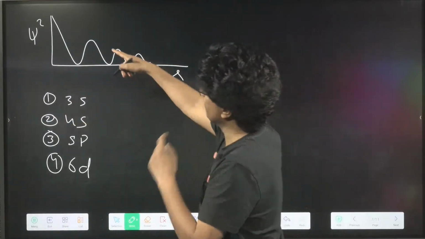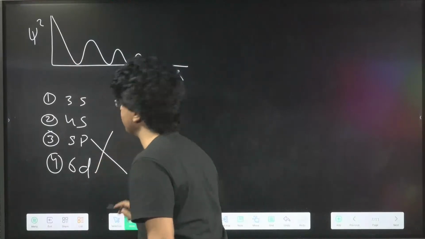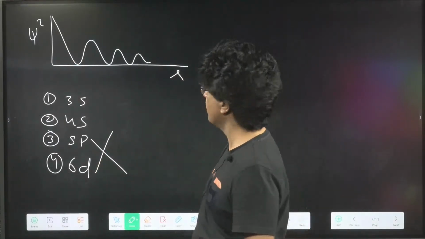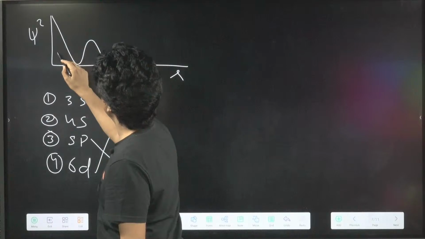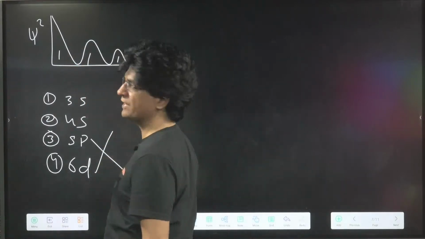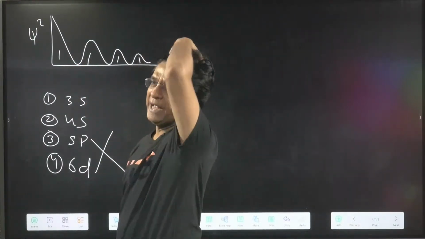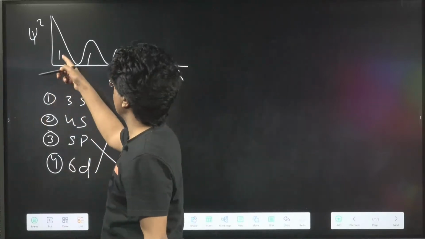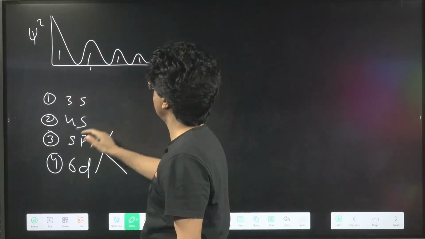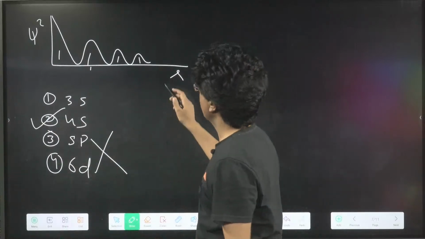Since it is beginning with non-zero, so P and D cannot be the answer. So how many lobes are there? 1S, 2S, 3S and 4S. S begins with 1, so you can count with 1. Answer will be 4S. Chalo now.